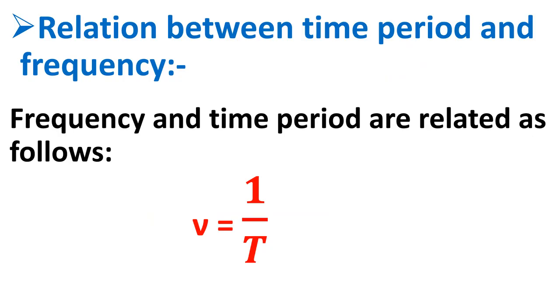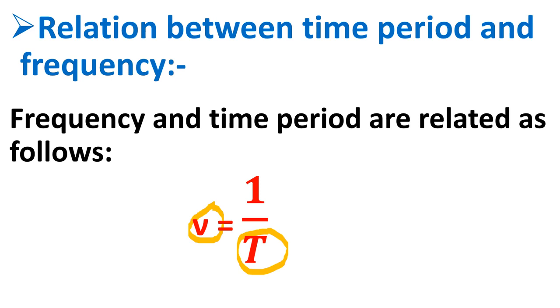Now there is one topic, relationship between time period and frequency. Right now I discussed what is frequency and what is time period. So what is the relationship between these two? Frequency is represented by nu, and time period is represented by T. Frequency is equal to 1 upon time period.